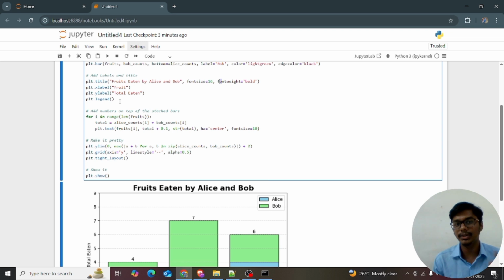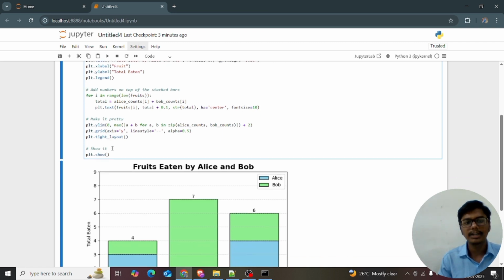Noted, this is a new term that can be seen in matplotlib. Everything will be the same: for i in range of len of fruits. I want the numbers above the fruits, so total is equal to Alice count of i plus Bob count of i, and plt.text, similar to the vertical and horizontal bar charts. plt.text of fruits of i, total plus 0.1, and string of total, ha is equal to center, and font size is equal to 10.